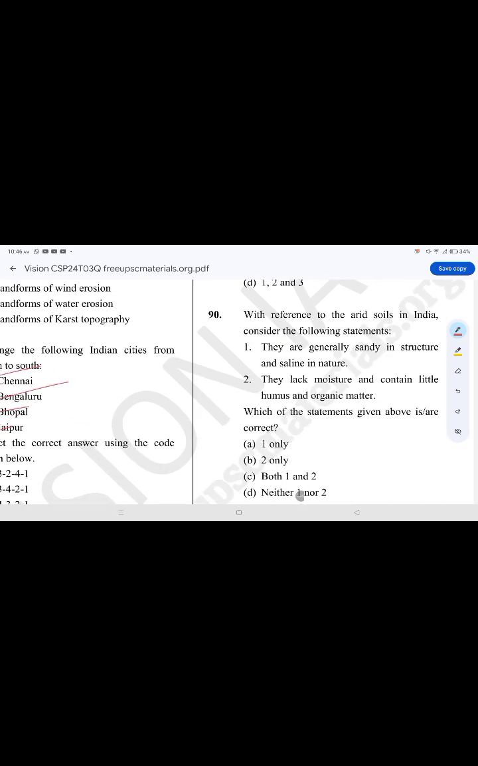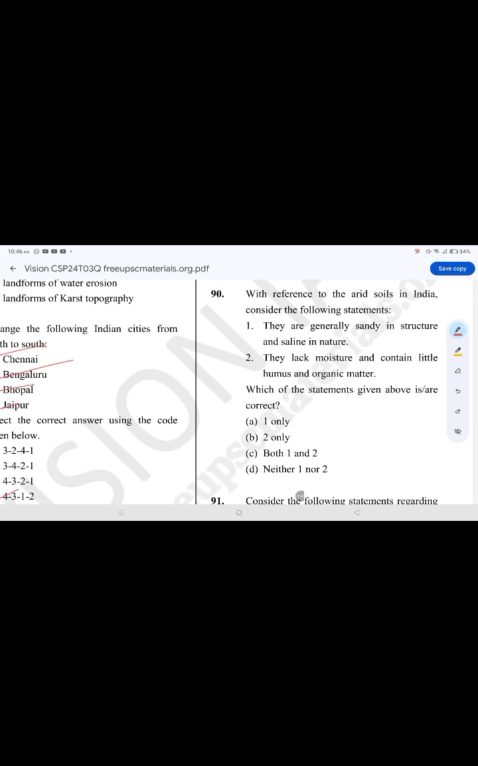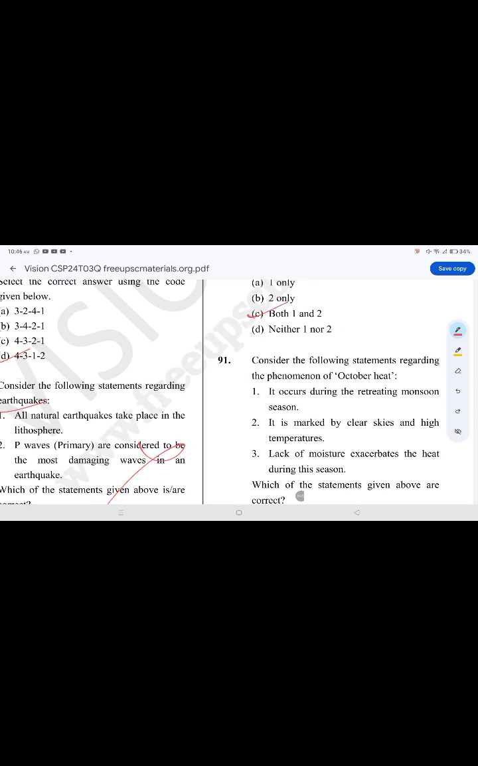With reference to the arid soils in India, consider the following statements. The correct option is option C, both 1 and 2. They are generally sandy in structure and saline in nature. They lack moisture and contain little humus and organic matter.